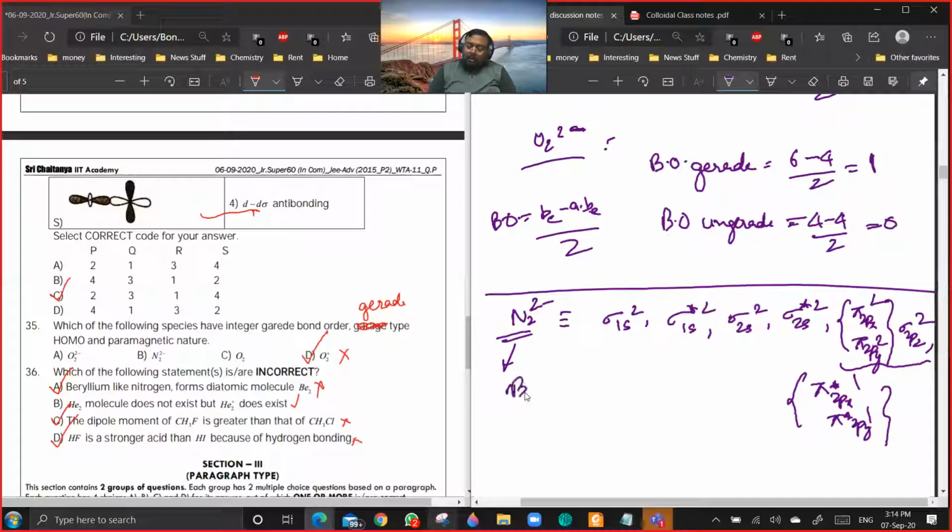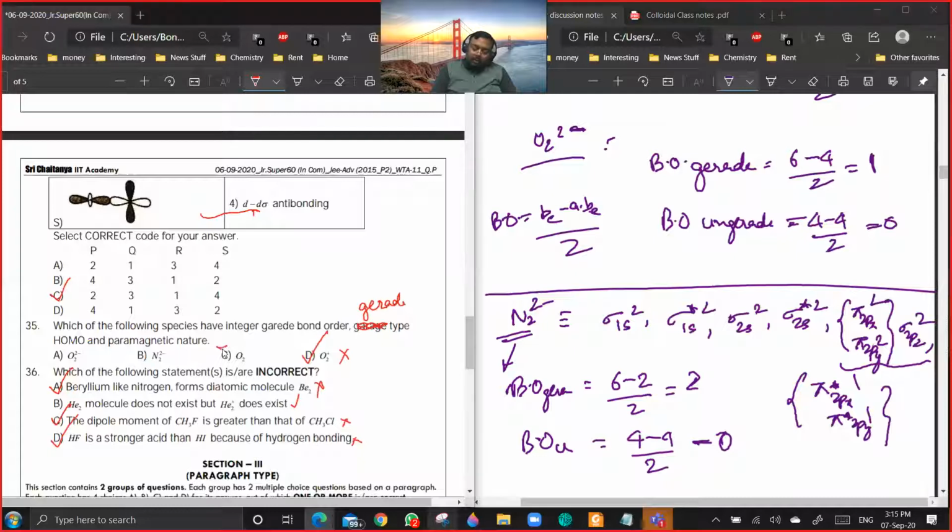The bond order gerade in this case will be how much? It will be 6 minus 2 by 2, so it will be 2. And bond order ungerade, 4 minus 4 by 2, it will be 0. Yes or no? Calculation will be the same as O2. So the answer should be option C and option A.